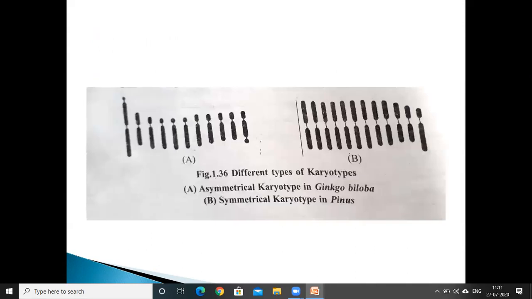So these are karyotype images. The first one, A, is asymmetrical, so there is much variation in size and length, as in the Ginkgo biloba example. And the second one, B, is the symmetrical karyotype. See, there are only a few differences in size and length. Example, Pinus.